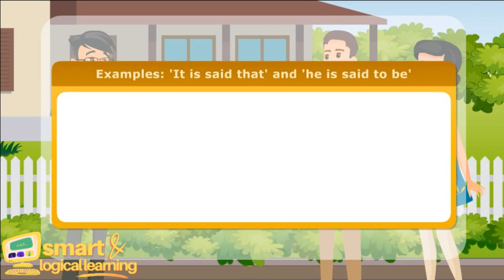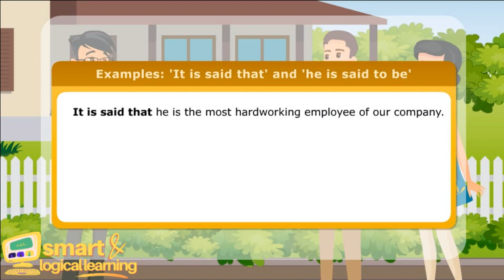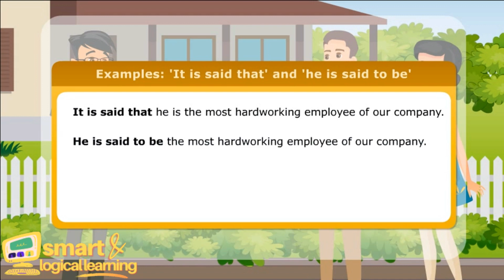Here are few more examples of use of it is said that and he is said to be. It is said that he is the most hard-working employee of our company. He is said to be the most hard-working employee of our company.